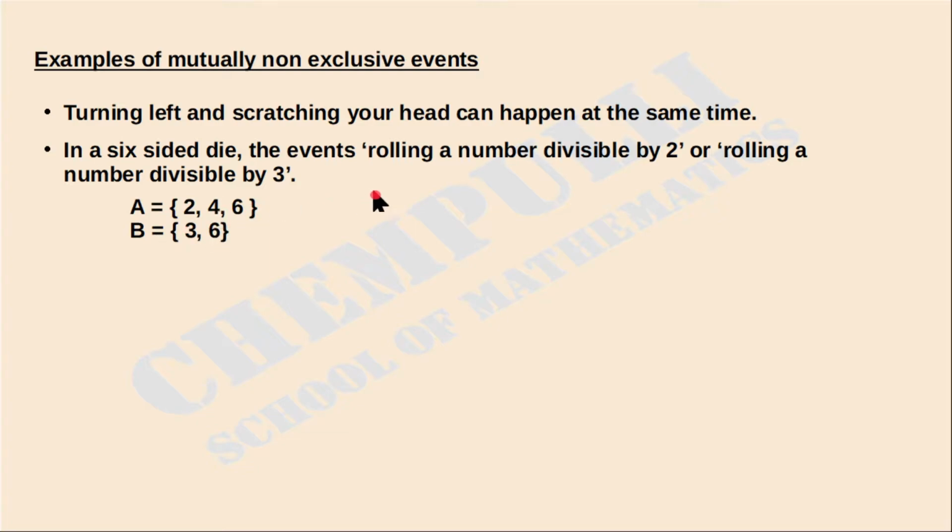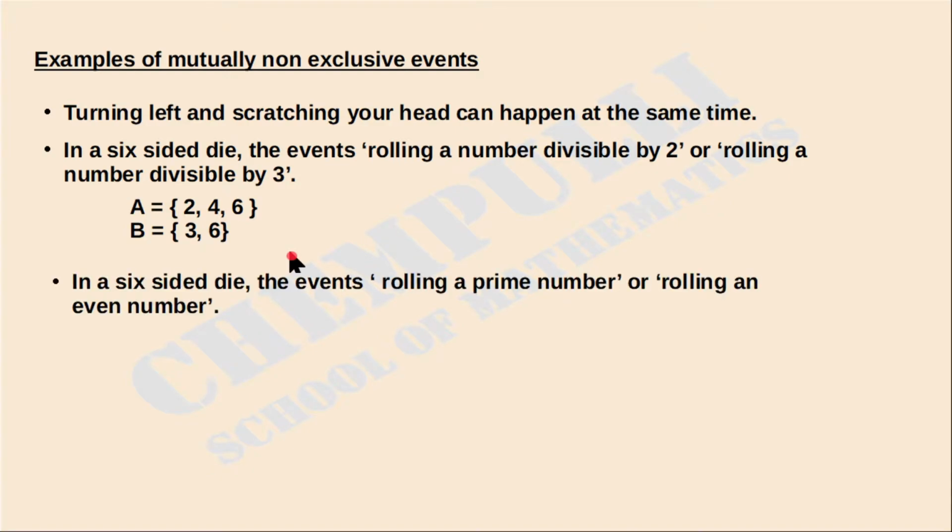That is, with result 6, rolling a number divisible by 2 happened, and at the same time rolling a number divisible by 3 also happened. So these two events happen at the same time. Why did the two outcomes happen at the same time? Because the result is 6, and 6 is common to these two events. That's why these two events are not mutually exclusive, that is, mutually non-exclusive events.